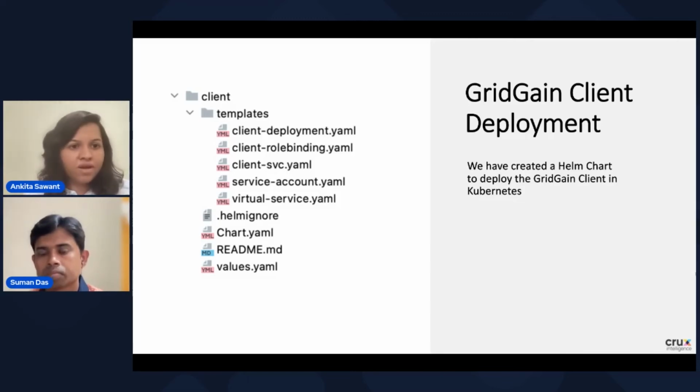As I told you, we are using the RBAC authorization. For that, we have created the service account and the role binding. So we are ensuring that this GridGain client is created using this service account, which will have access to the GridGain cluster. And we want to expose this application to the outside world. That's why we have created the virtual service.